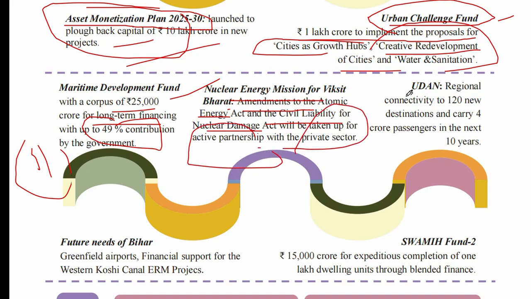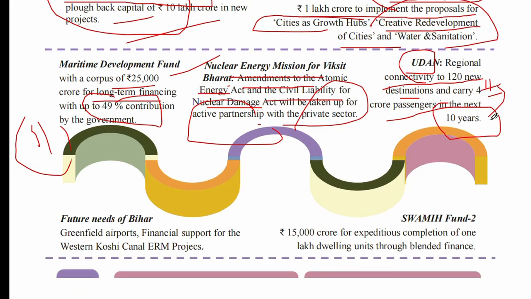Okay. The UDAN scheme, again famous, is for regional connectivity: 120 new destinations and carrying 4 crore passengers in the next 10 years. This is the new agenda for the government, for the next 10 years.